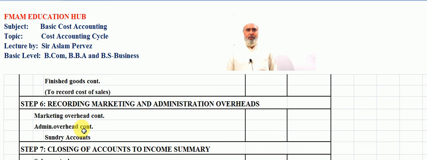Marketing overhead control means all the expenses which occurred in marketing are accumulated in marketing overhead control, and admin overhead control means all the expenses which occurred in the office are accumulated in admin overhead control here, and salary accounts are a credit.